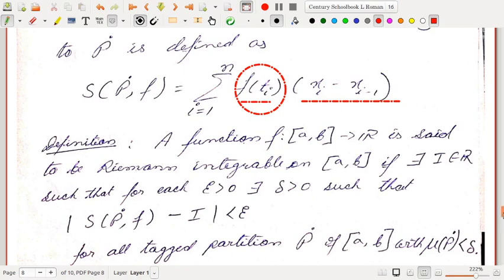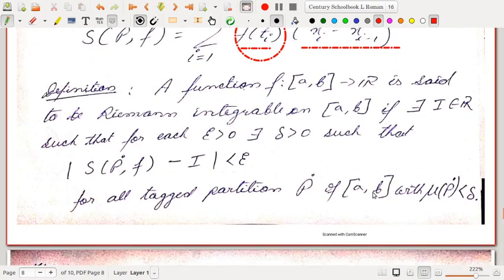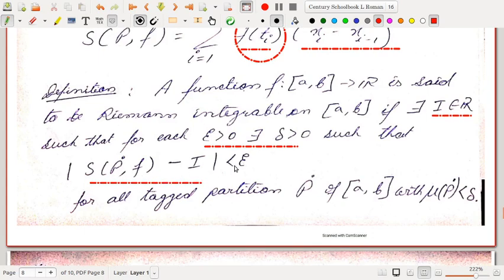Okay. So the definition of integrability comes here. A function f from AB to R is said to be Riemann integrable on AB if there exists a number I inside real numbers such that for each epsilon there exists a delta greater than 0, such that the difference between the Riemann sum and I is less than epsilon for all tagged partitions P dot of AB with norm of P dot less than delta. Okay, that is the definition.